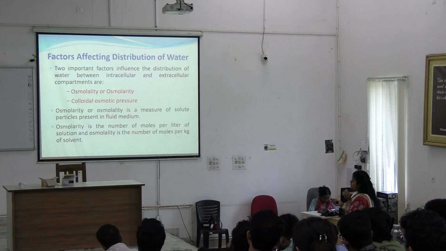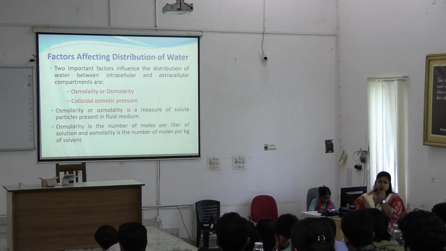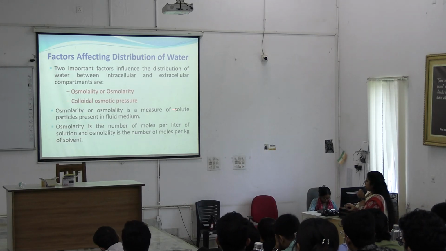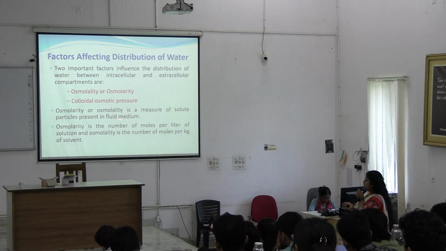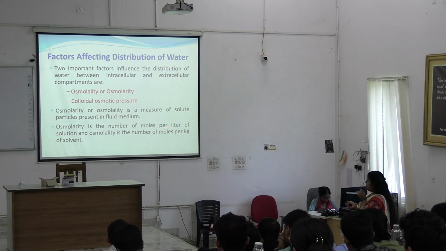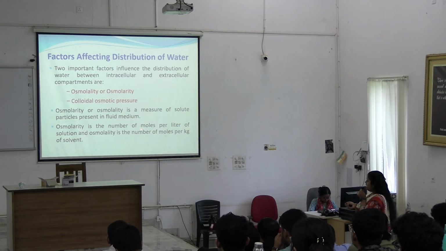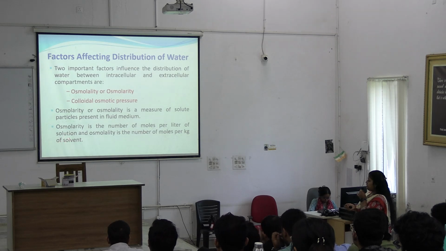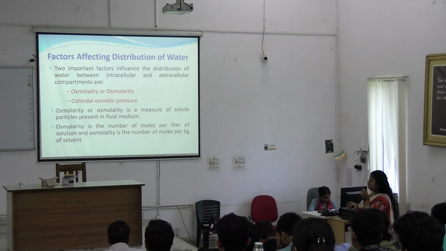Okay, so what is osmolality or osmolarity? Osmolality is a measure of the number of solutes present in a fluid medium, whereas osmolarity is the number of moles per liter of solution, and osmolality is the number of moles per kg of solvent.